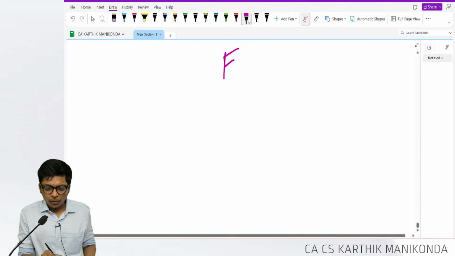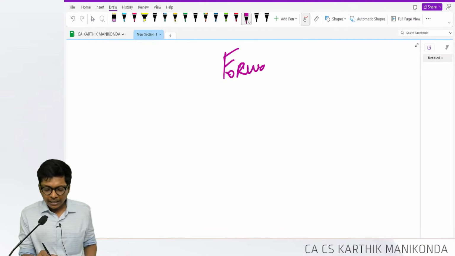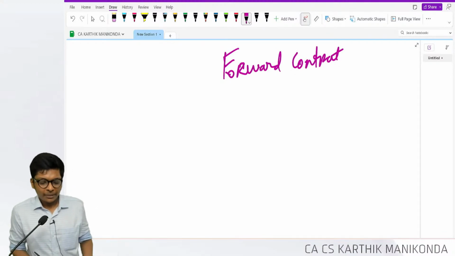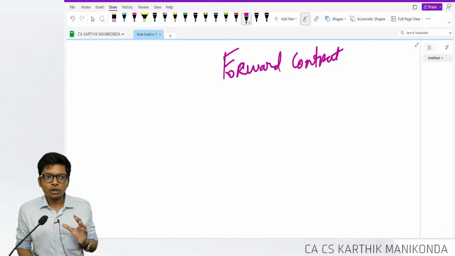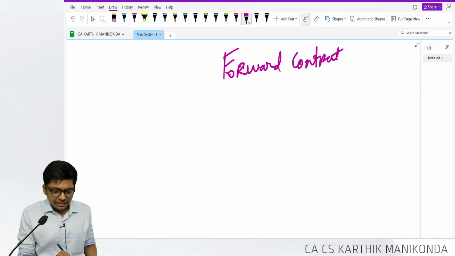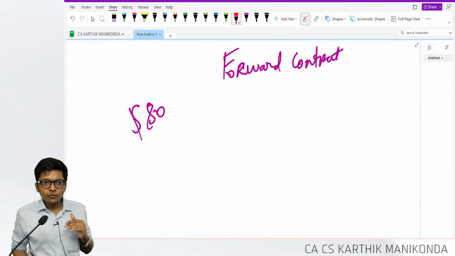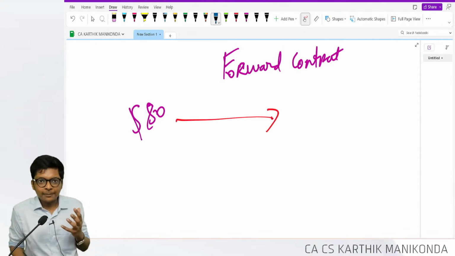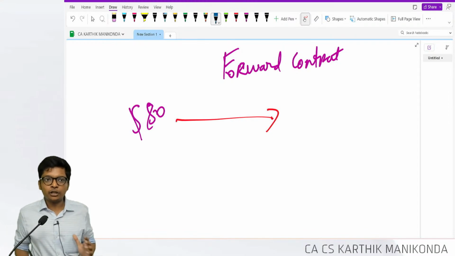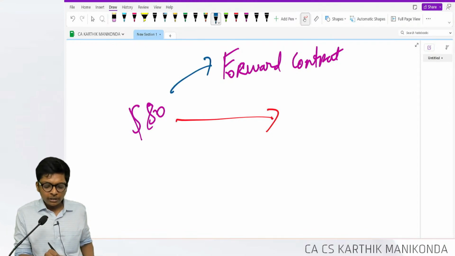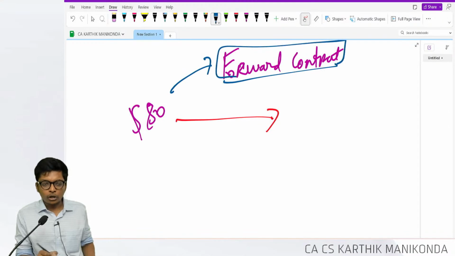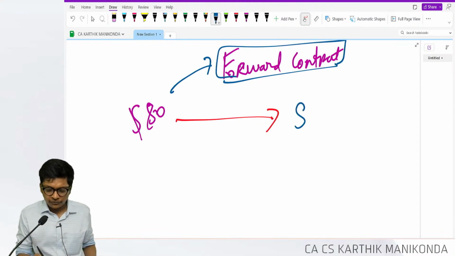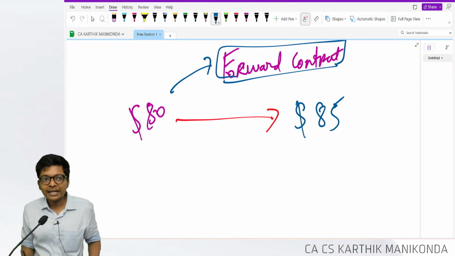Next, if it's a forward contract. I'm not telling you what a forward contract is in detail, but in simple words, assume today the dollar rate is 80. I have to make a payment after 3 months. I am not sure what the actual rate will be after 3 months. So I will go to the bank, enter into a forward contract and lock a price of 85.